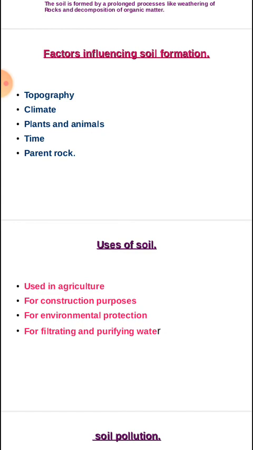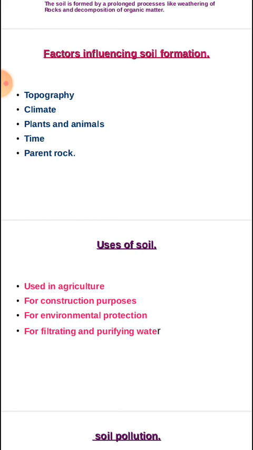Then plants and animals. Okay, that is the roots of the plants which penetrate through the rocks and cause weathering. We already studied it. So that's why it also causes the soil formation. Then time. Okay, the time, that is the thickness and the structure of the soil, which depend upon the time taken for its formation.